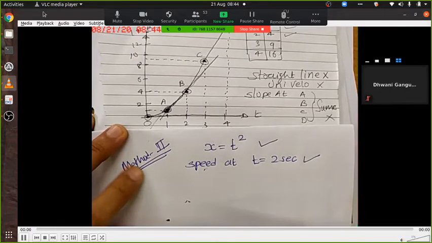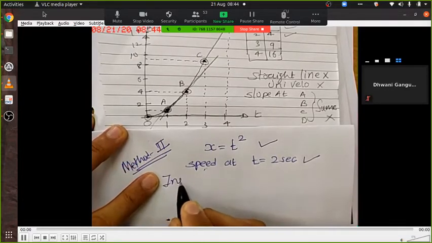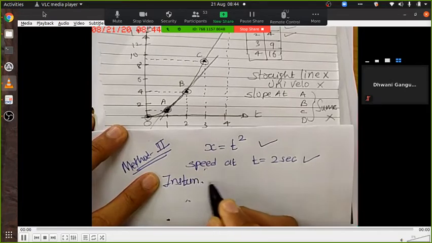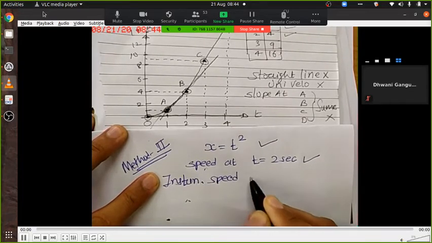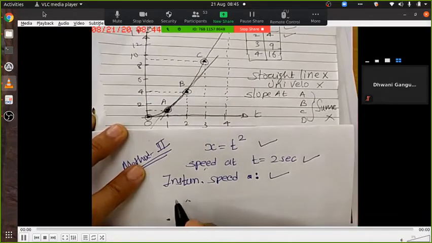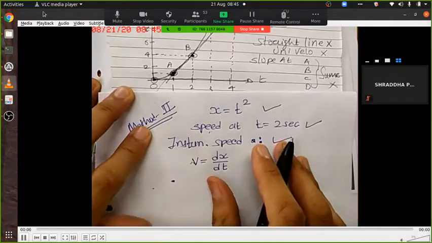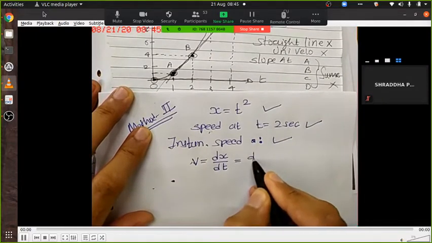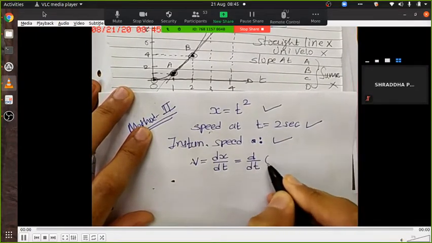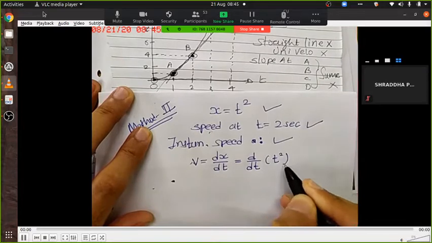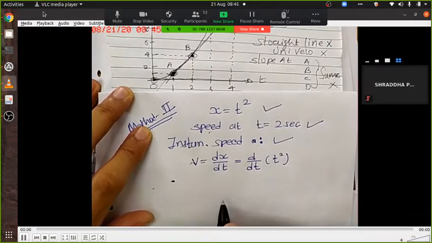So that means it is instantaneous speed we have to find. So the formula for instantaneous speed is dx by dt, right? So I'll write d by dt of t square. Are you getting it? Yes, sir.